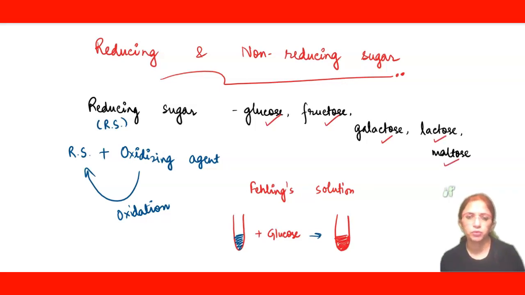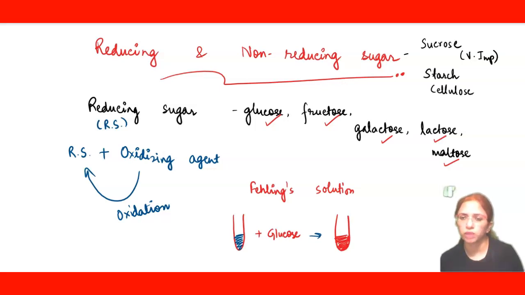Let me brief you on non-reducing sugars here only. Non-reducing sugars include your sucrose, which is a very important example, and it has been asked in the MCQs many number of times. Which of the following is non-reducing? So the answer is sucrose only, right? Starch also comes in the category of non-reducing sugars. Cellulose also comes in this category. Glycogen also falls in this category.